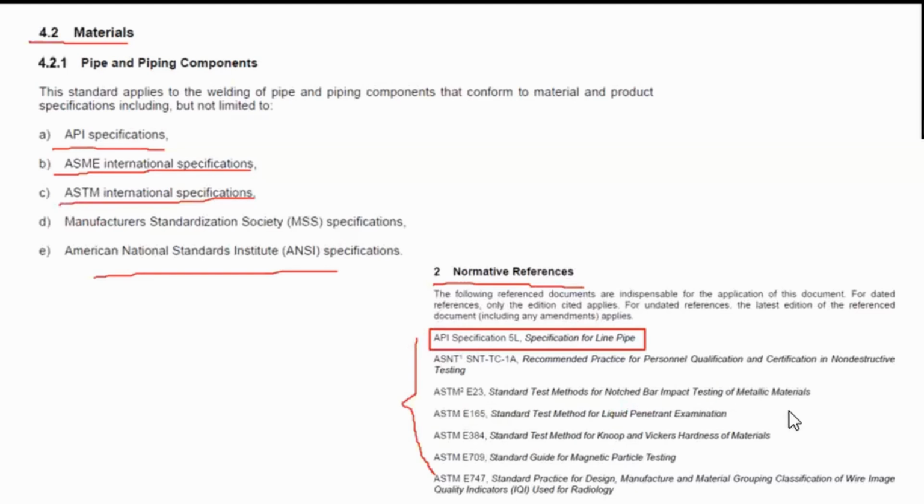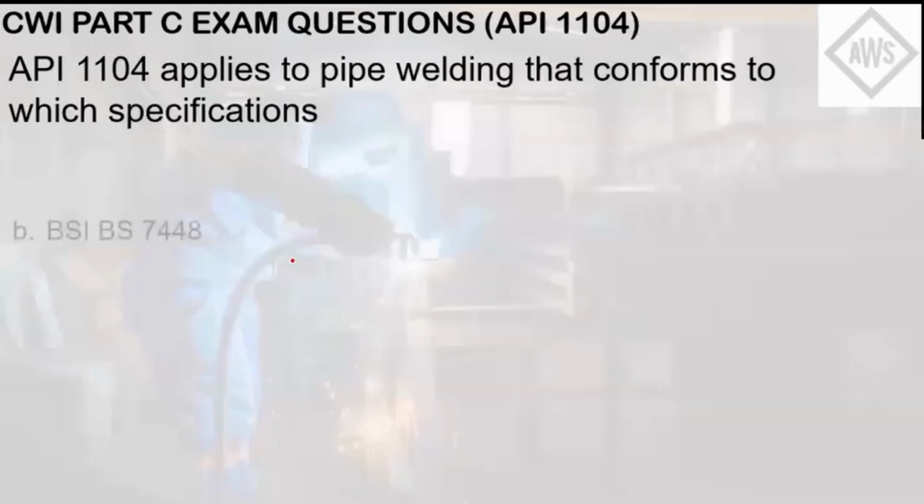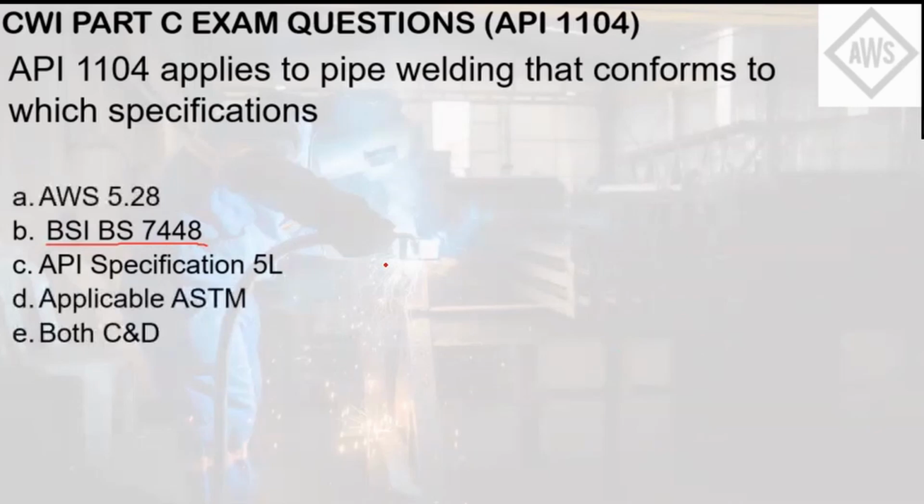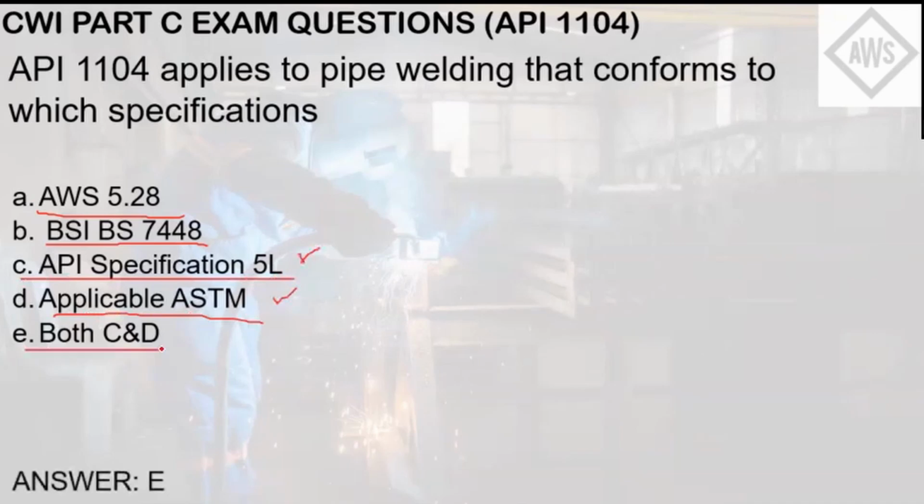By the way, BSI is a British standard which, in this set of choices, specifically refers to a fracture mechanics toughness test. And as you can see in those referred standards, this BSI and AWS 5.28 is not referred to. But applicable ASTM standards and API 5L are both referred to. So the answer here is letter E, both C and D.